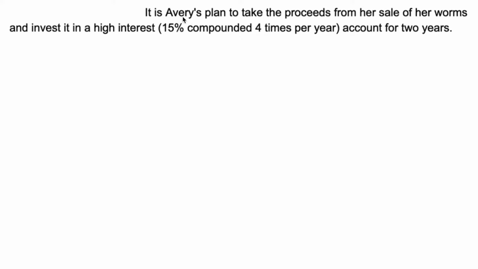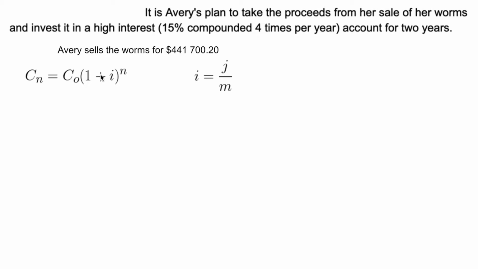In the next step, we read it is Avery's plan to take the proceeds from her sale of her worms and invest it in a high-interest, 15% compounded 4 times per year account for 2 years. This is compound interest compounded many times per year. It's annual interest compounded many times per year. We're going to use the formula C sub n is equal to C sub 0 times 1 plus I to the power of n, where I is the nominal rate, or the annual interest rate, divided by m, the number of compounds, which in this case is 4.